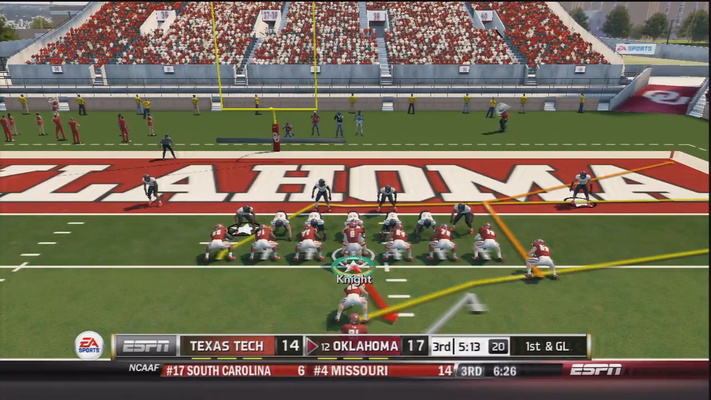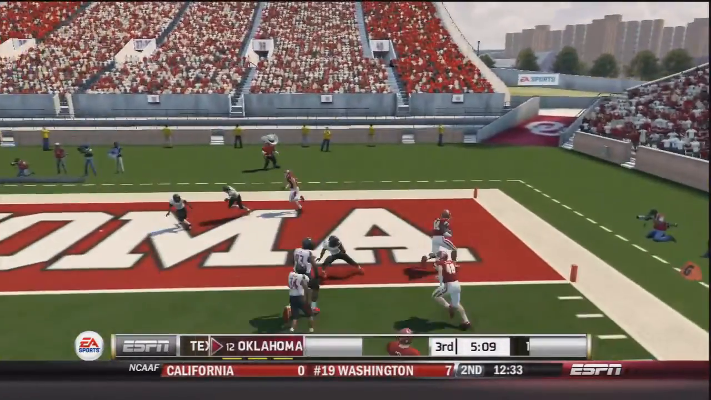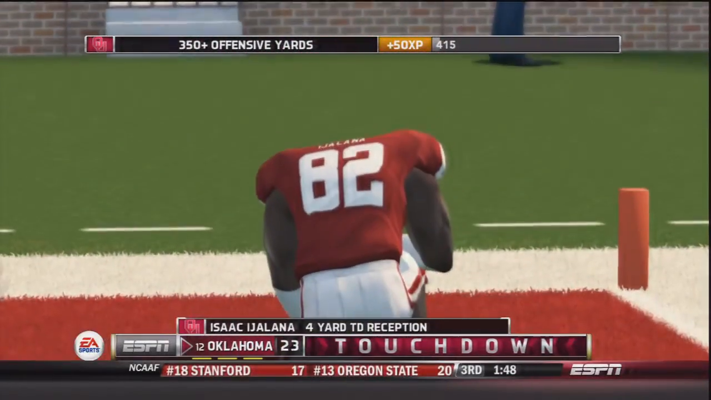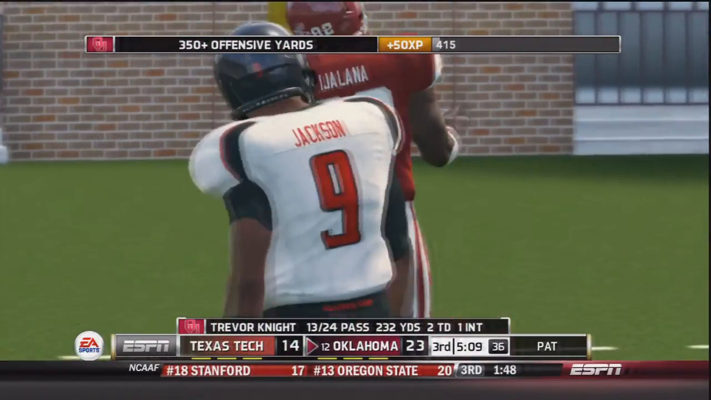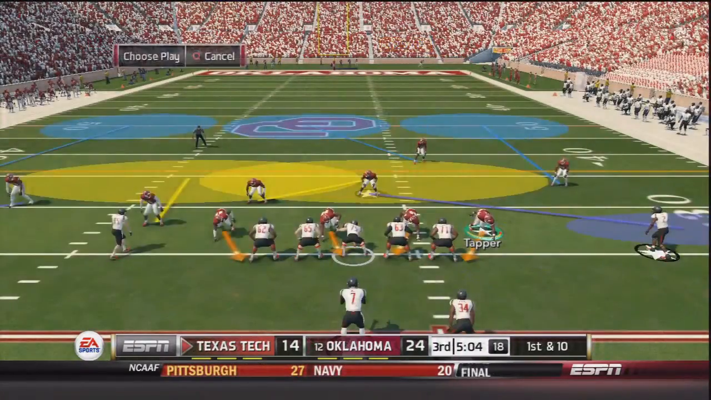Now 1st and goal. Trevor Knight. Play action from the goal line formation. He throws, and that's going to be caught. And I'm not even going to try to say his name. He's the backup tight end. Touchdown, Oklahoma, as Trevor Knight has played very well today, minus the interception.